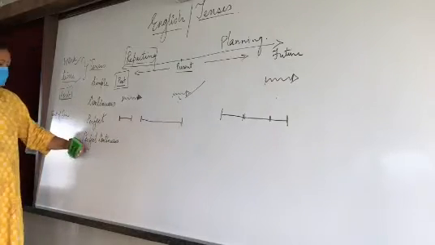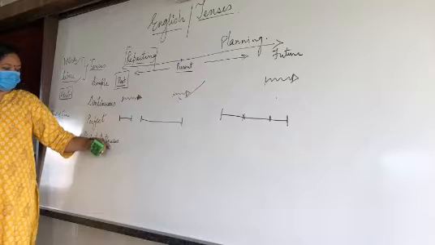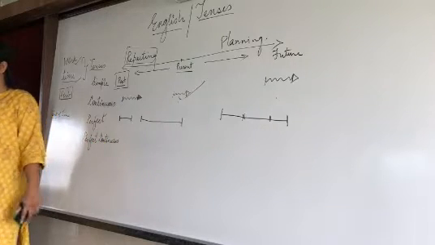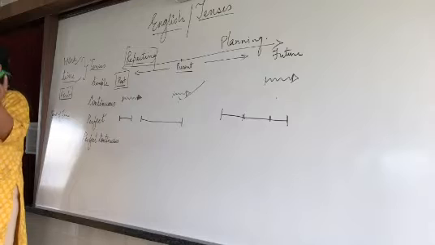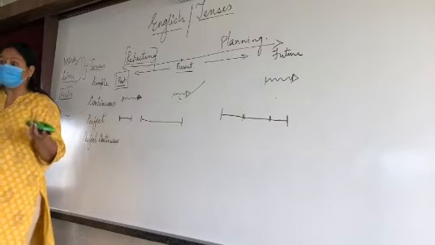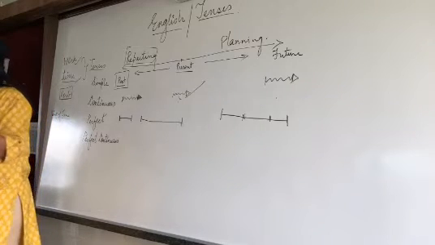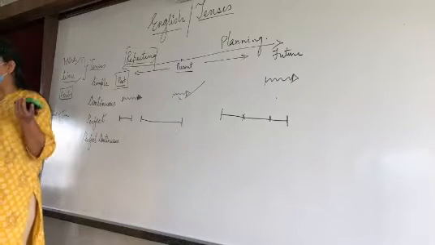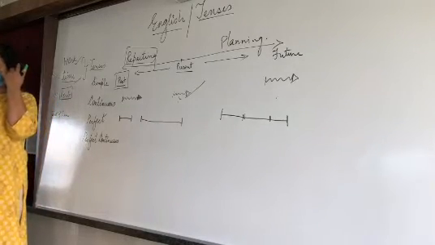Okay. Now, past perfect continuous tense. Perfect continuous tense means what? A combination of two. Perfect also means completely complete, and continuous also. So how can it be possible? दोनों कैसे possible हो सकता है कि खत्म भी हो गया और continuous भी हो गया? How can it be possible? Yes, it is possible. In some cases, it can be possible.